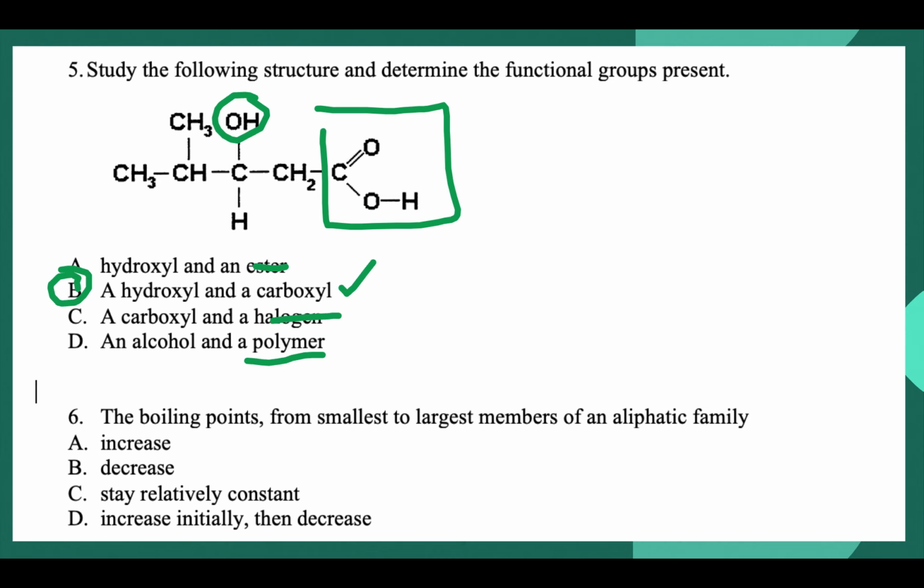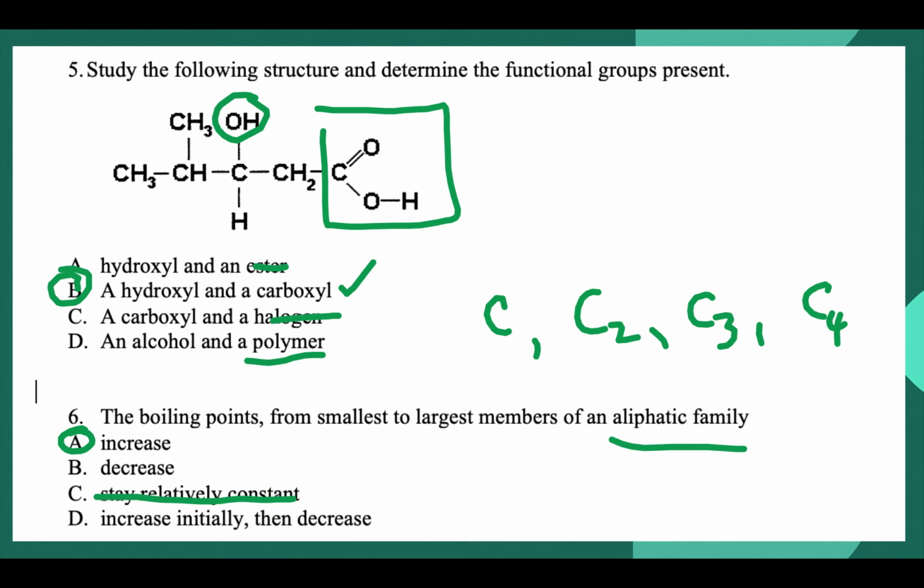Number 6, the boiling points from smallest to largest in an aliphatic family. That just means that we're increasing, so it doesn't matter what we have here. So if I start with 1 carbon, then my next one would have 2 carbons, and then my next one would have 3 carbons, but we would have all the hydrogens around it. But as we get bigger, we're just adding a carbon each time, and the hydrogens that would go with it. So in terms of boiling point, as you get larger, your boiling point definitely increases. It's not going to decrease. It's not going to stay constant, because we'll have to put more energy in as we're getting larger.